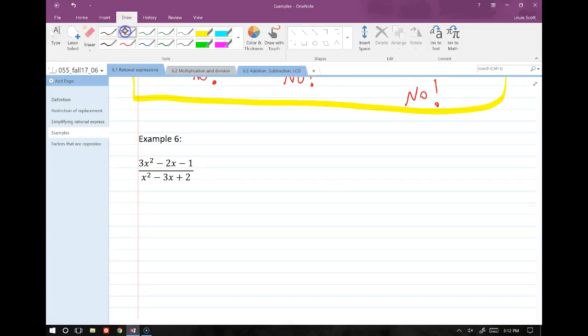So let's do another example. So this is another one where we're going to have to factor out fully the numerator and the denominator. So let's go about doing that. So one thing we'll notice, 3 is prime. There's not a whole lot of factors to -1, so I'm just going to write this out and see if I can find the correct configuration.